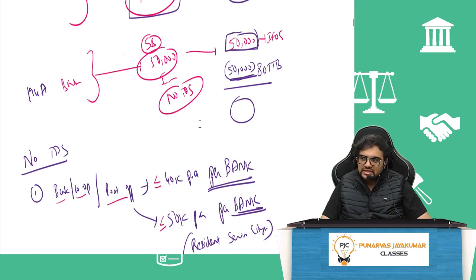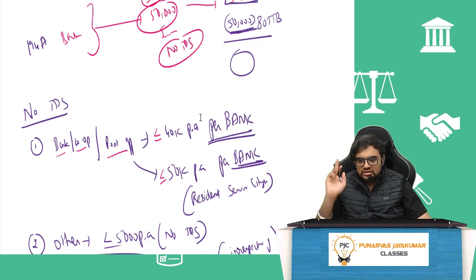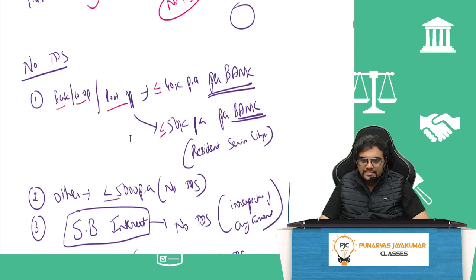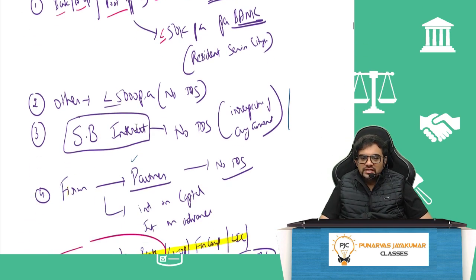So all branches added. And for non-resident senior citizen, it is still 40K. The 50K limit is only for a resident senior citizen. In other cases, it is less than or equal to 5,000 rupees per annum, no TDS. Savings bank interest, no TDS irrespective of any amount. So which means this 194A is only for recurring deposit, fixed deposit, etc.